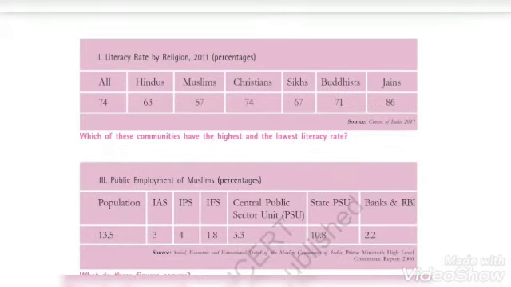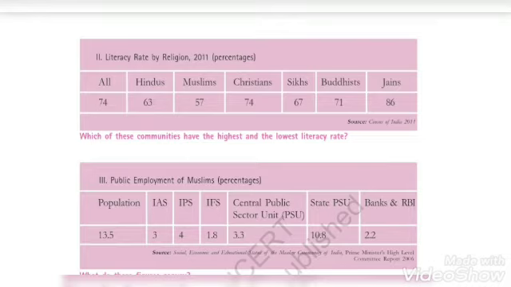Have a look at another table. The table gives the literacy rate by religion. Many religions are given: Hindu, Muslims, Christians, Sikh, Buddhist and Jains. And out of all, Muslims have the least literacy rate, that is 57%. Out of all the Muslims that live in our country, 57% are illiterate. Illiterate means they are not able to even read and write.